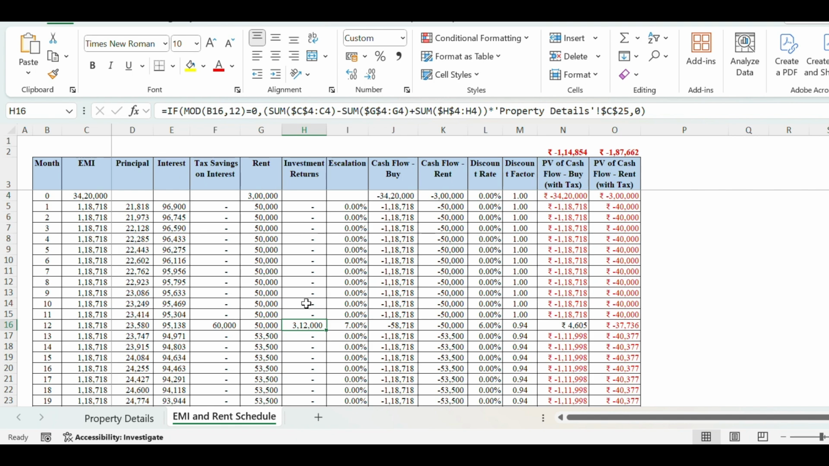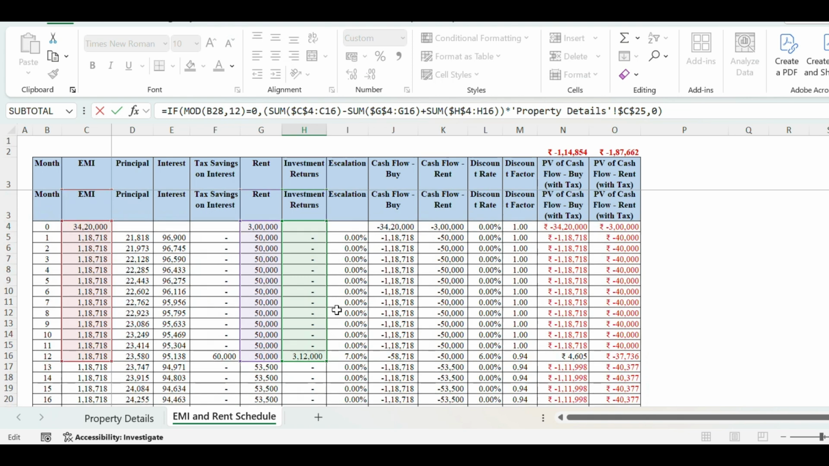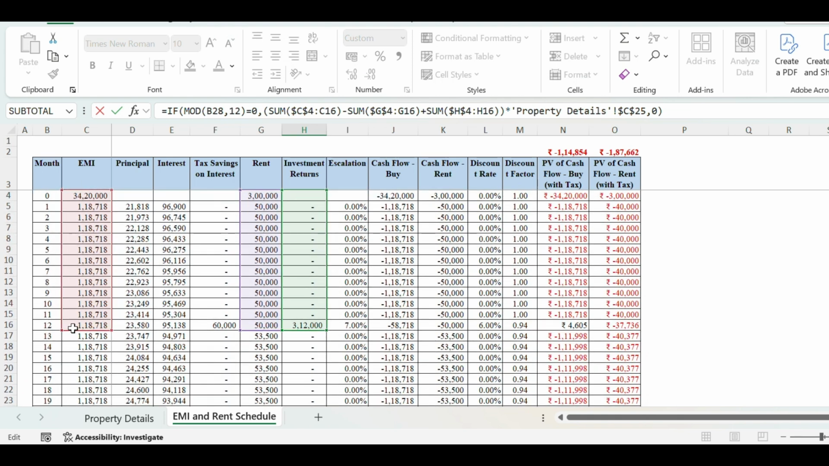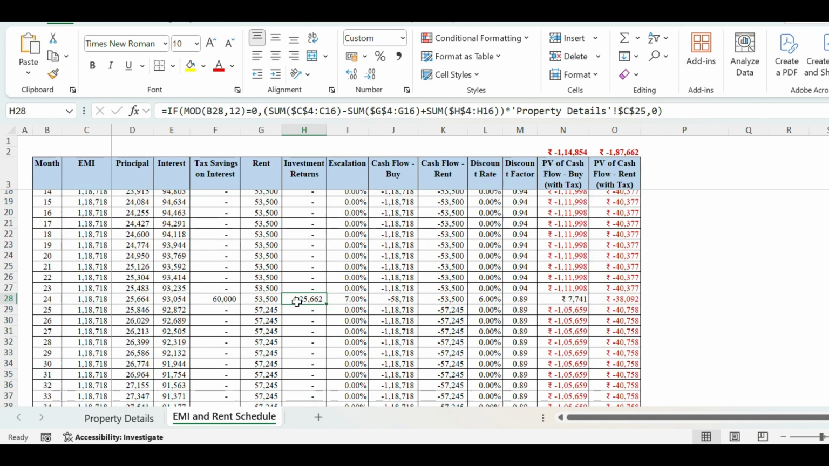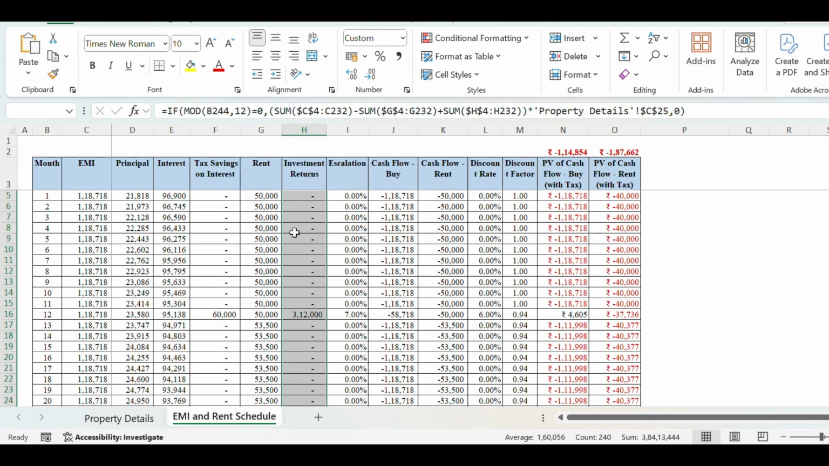If we move to the second year, the total difference between the EMI and the rental in the first year, plus the investment returns in the first year, which will be compounded, are being considered. The same has been calculated till year 20, and the total investment returns, considering a return rate of 10% annually, come to 3.84 CR.